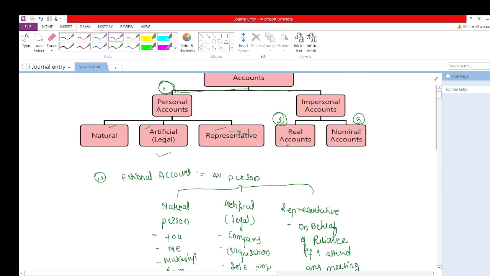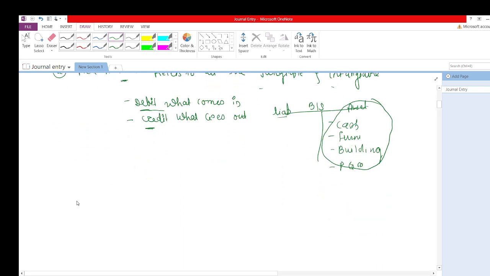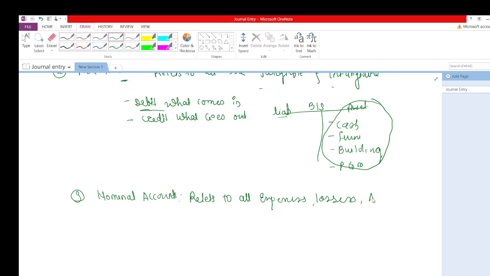Now the last is the nominal account. So what is the nominal account? The nominal account relates to all expenses, losses, income and gains.